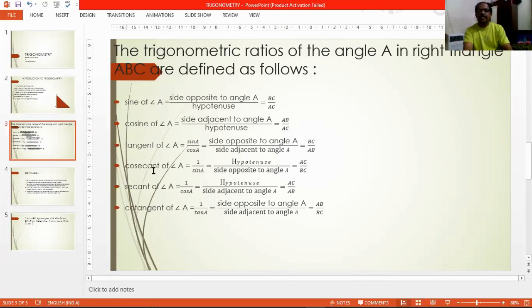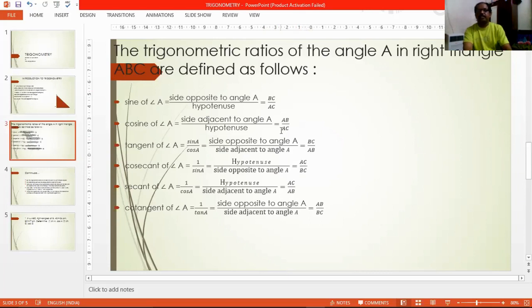Next is cosecant of angle A. In short we can say it is cosec of angle A, right? So what is it, again in terms of sides? It is the hypotenuse upon the side opposite to angle A. The hypotenuse is AC and the opposite side is BC. So AC by BC. Again, if you go through the ratios, is any one of them defined in terms of AC and BC?